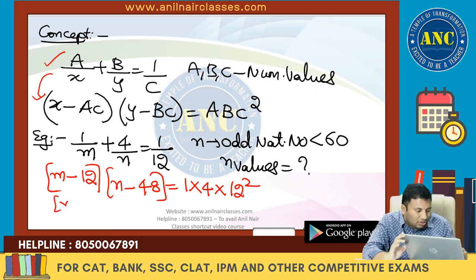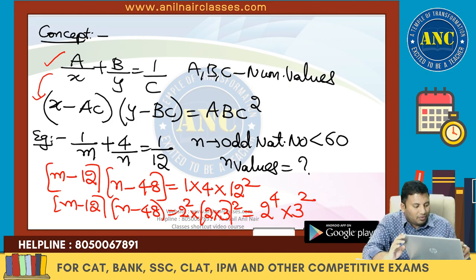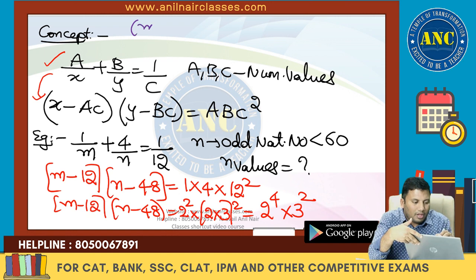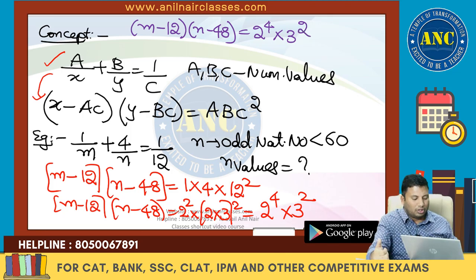So (m minus 12) into (n minus 48) equivalent to 4 into 12 square, that is 2 square into (2 into 3) whole square. This is 2 power 4 into 3 square.